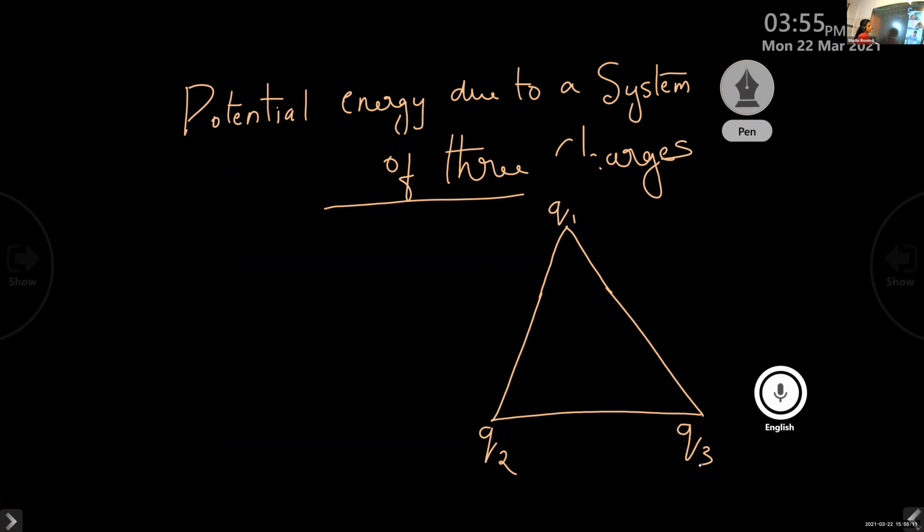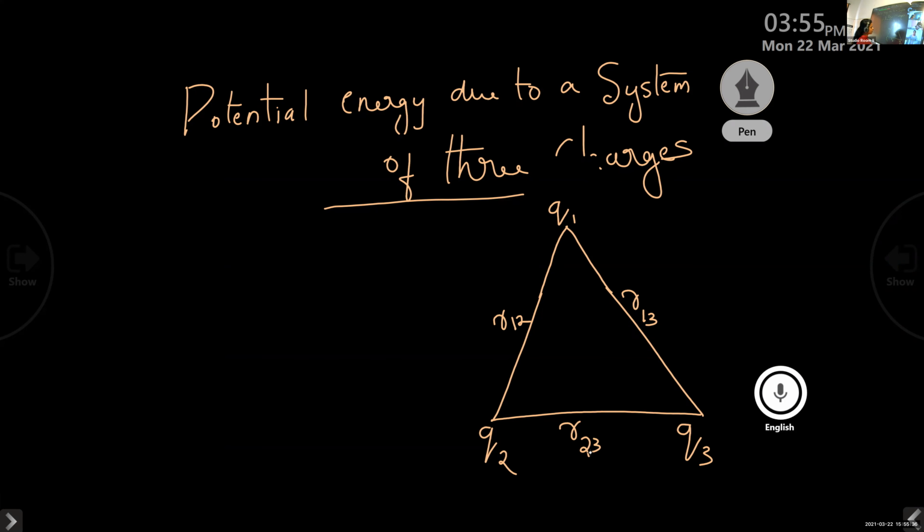The distance of separation between the charge Q1 and Q2 is given by R12. The distance of separation between the charge Q1 and Q3 is given by R13. And the distance of separation between the charge Q2 and Q3 is given by R23.